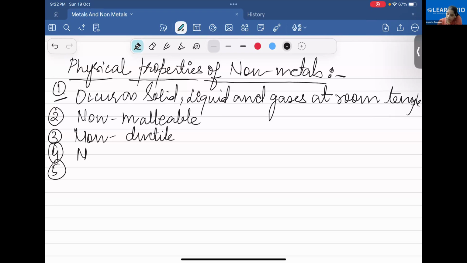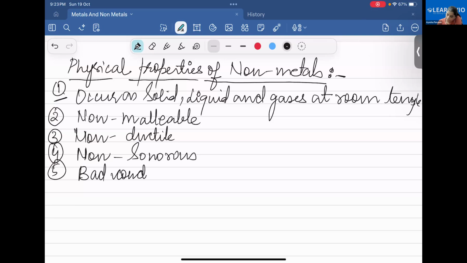What is sonorous? It is a property of metals I just told you about. Sonorous means they produce sound. So non-metals do not produce any sound. They are non-sonorous, and they are also bad conductors of heat and electricity.